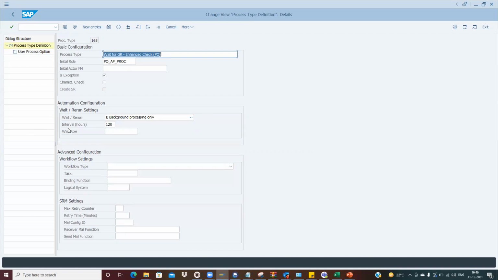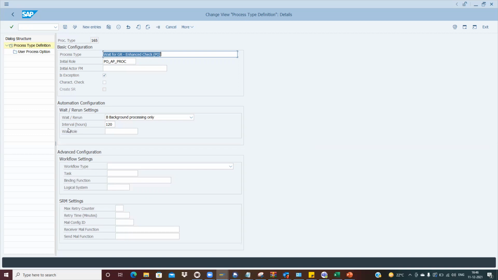So for example, someone from the requester hasn't performed the GRN in the system, and the AP team received the invoice copy. So what the AP team will do is see, okay, this is a wait for GR, it is required, the GRN has not been done. So they will just stop it, or they will refer it to the requester.